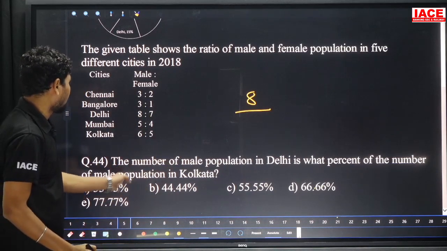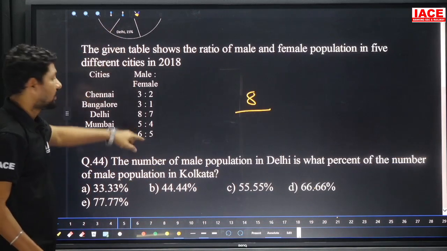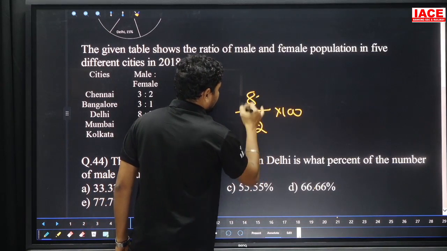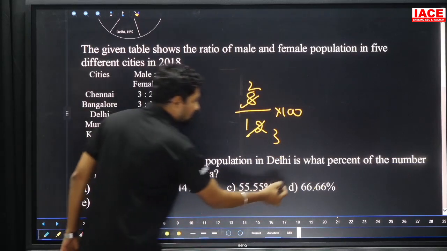What percentage of the number of male population in Kolkata? Kolkata is 6 plus 5 which is equal to 12. And we need percentage, so multiply with 100. 4 2s and 4 3s. 2 by 3 is equal to how much percentage? 66.66%. Option D.